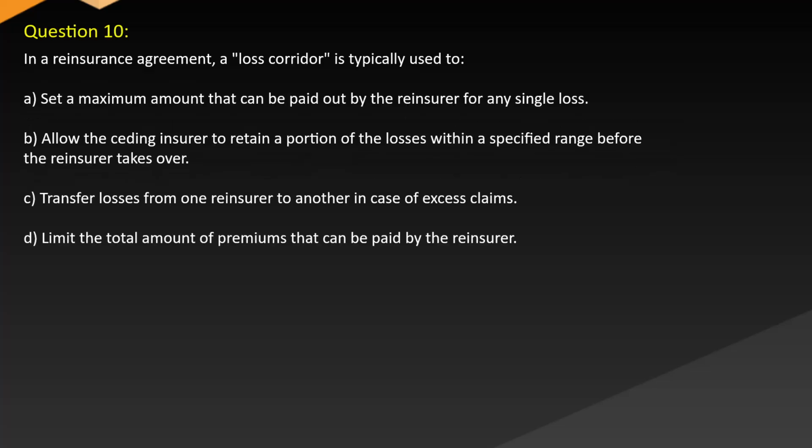Question 10. In a reinsurance agreement, a loss corridor is typically used to: A. Set a maximum amount that can be paid out by the reinsurer for any single loss. B. Allow the ceding insurer to retain a portion of the losses within a specified range before the reinsurer takes over. C. Transfer losses from one reinsurer to another in case of excess claims. D. Limit the total amount of premiums that can be paid by the reinsurer.